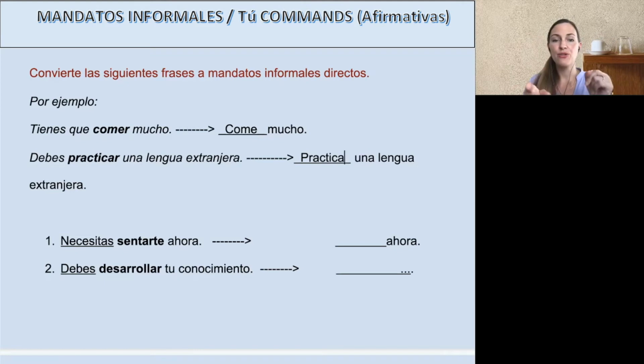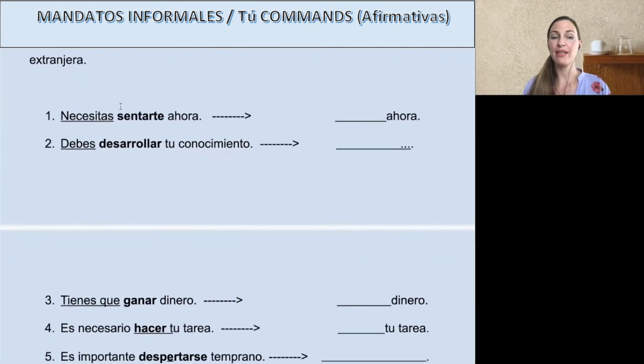As you'll see, these two, comer and practicar, no stem change, no te. They're not reflexive. Bueno, seguimos. Okay, so this side is your recomendaciones. Y this side has your mandatos informales. Again, when I say informales, I mean para ti, for tú. Okay. Bueno,